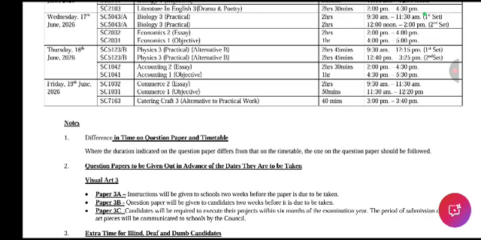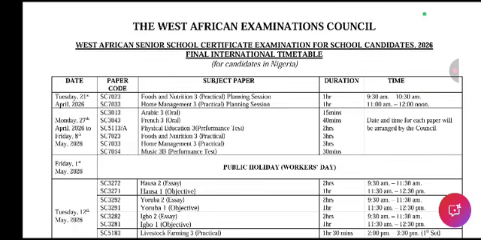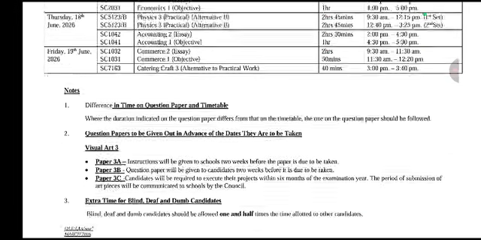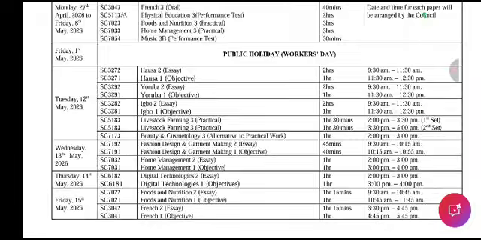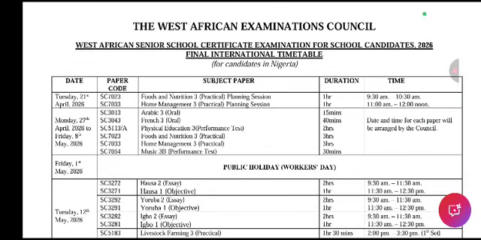Commerce, essay and objective. Then catering craft will now be alternative to work on that same day. So this year's exam is starting 21st of April to 19th of June. This is the official authentic WAEC timetable for Nigerians.